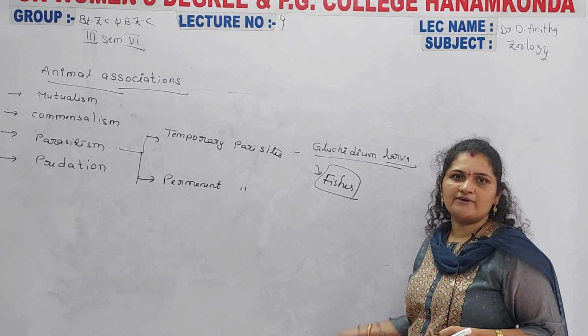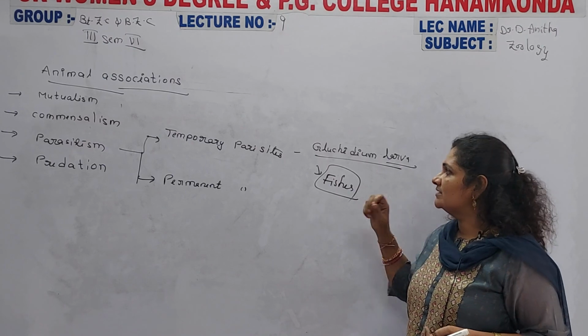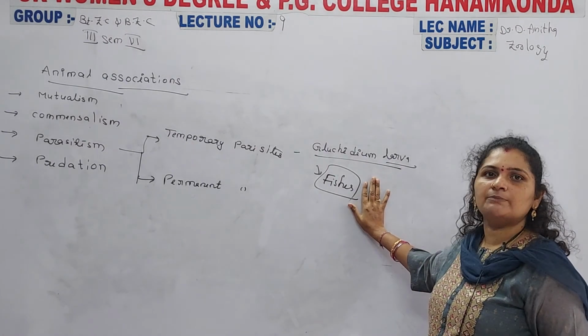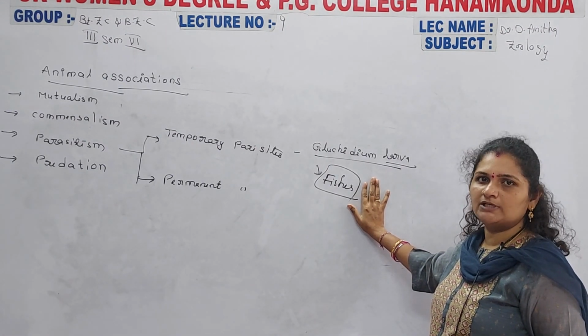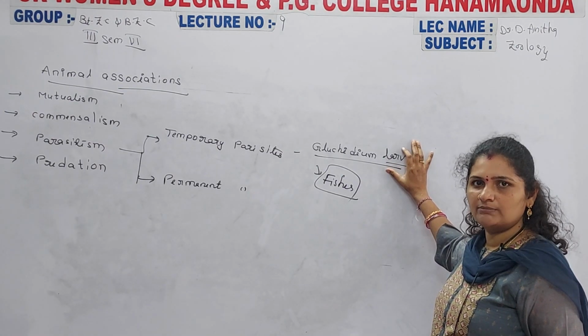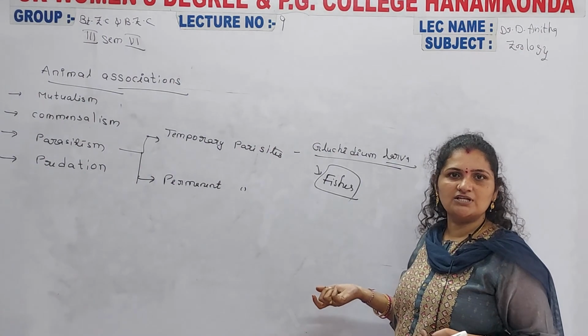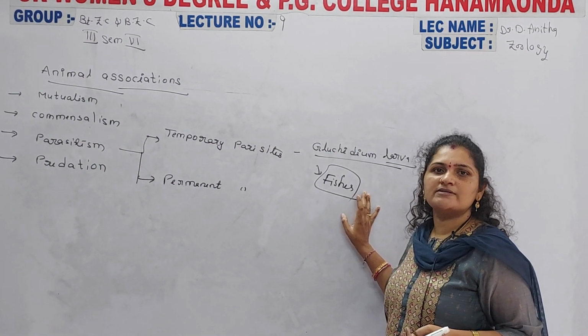That is why these are temporary parasites, not permanent: only up to the conversion of the adult form, it leads a parasitic life on the surface of the fishes. At that time it can cause great harm to the